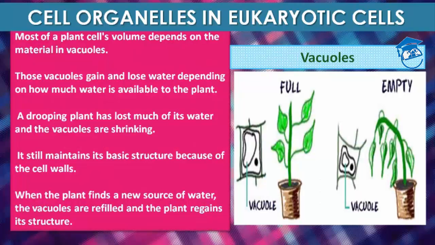Most of the plant cell volume depends on the material in the vacuole. These vacuoles gain and lose water depending on how much water is available to the plant. Okay, see, if the vacuole is fully filled, then the plant looks like this, and when the vacuole is half filled then the plant looks wilted. Okay, a drooping plant has lost much of its water and vacuoles are shrinking. It still maintains its basic structure because of its cell wall.